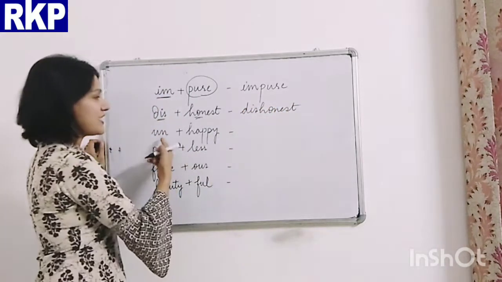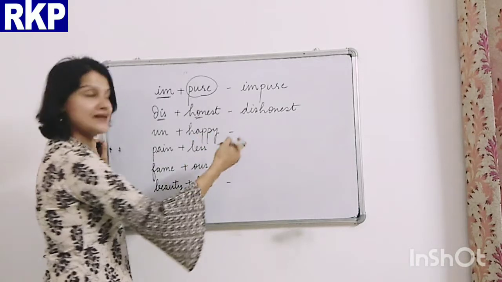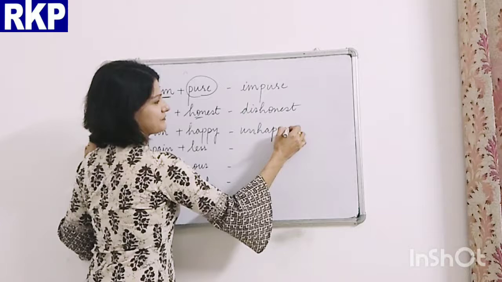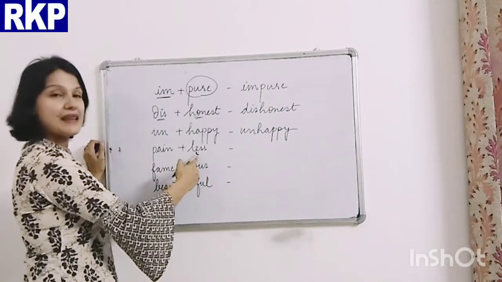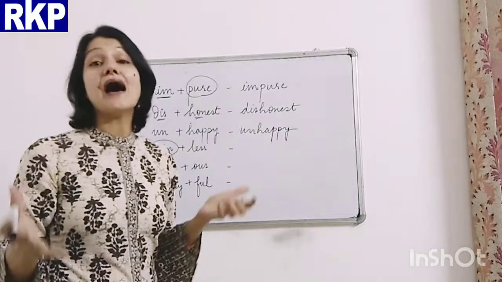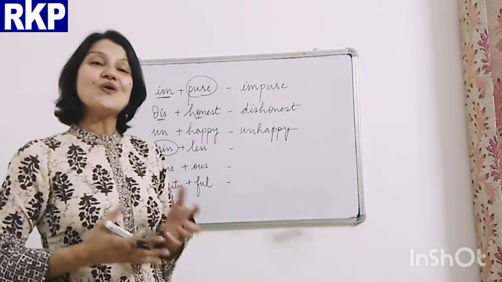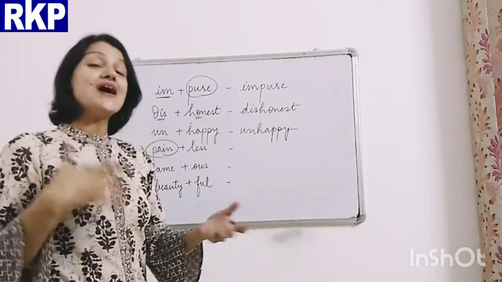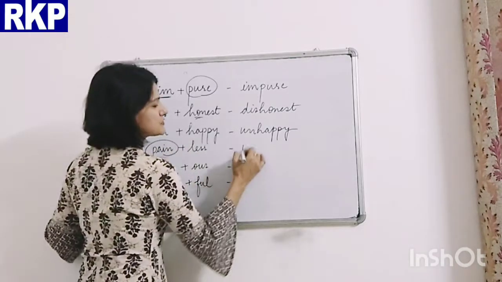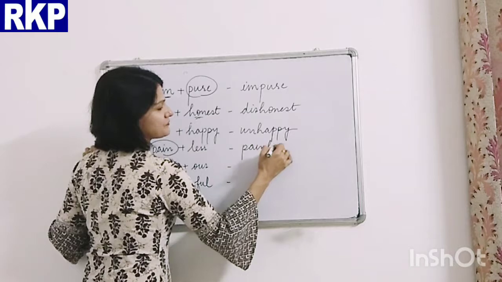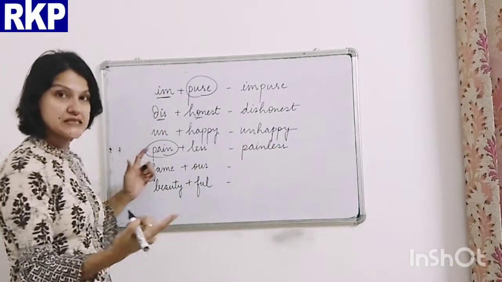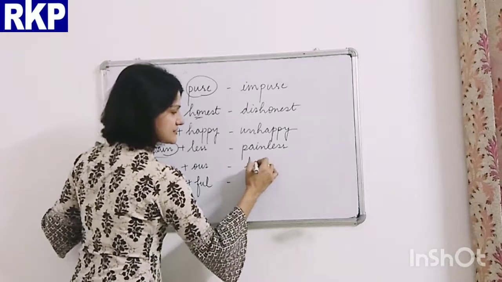The same way, unhappy. Painless. Now you see here, pain. Pain is a noun, so with nouns also another adjectives can be formed. So it becomes painless. Famous.